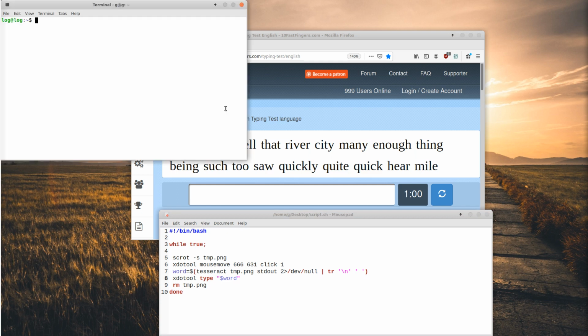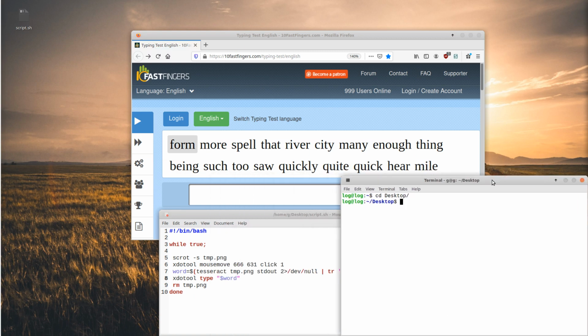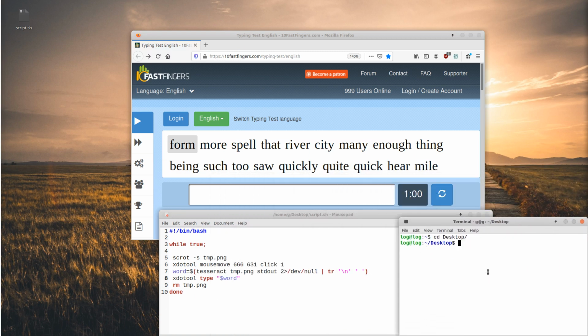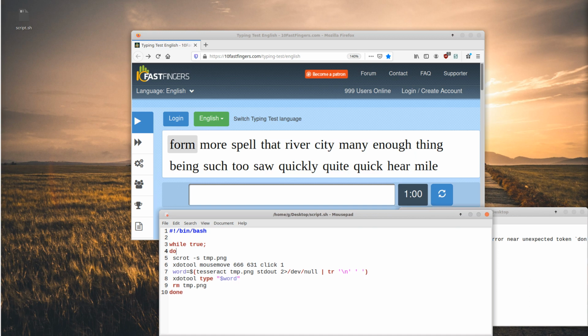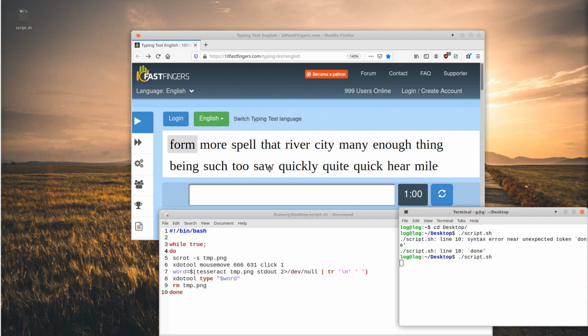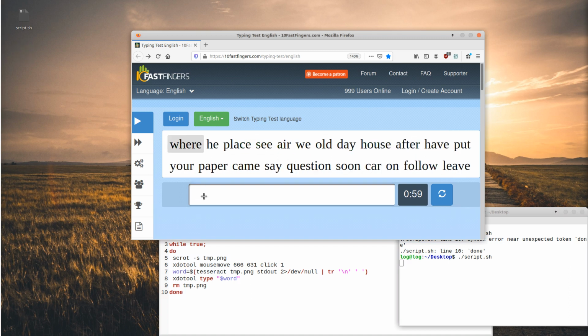Okay, so we are going to go into our desktop, and let's actually get this running. So script.sh. Let's see, syntax error. What's the syntax error? Oh, I forgot to do the do. Okay. Let's see if this works. Yep, it works.